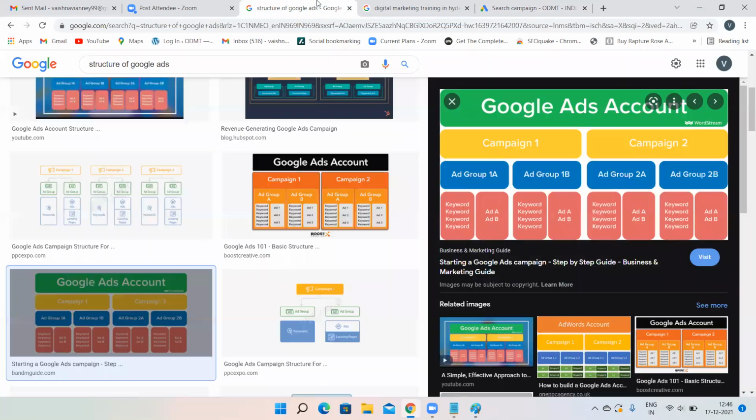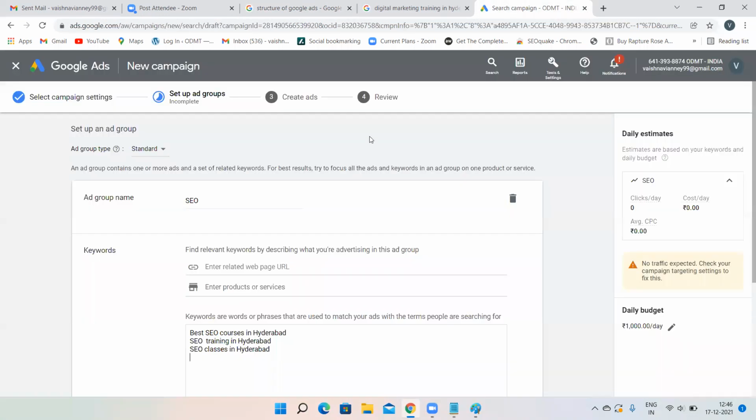Now, what all is done? Account we have created, campaign we have created, we have selected our location. After that, we have given our ad group name, that is SEO. After that, we are entering some keywords. For which keywords we want our ad to appear, we are entering those keywords.